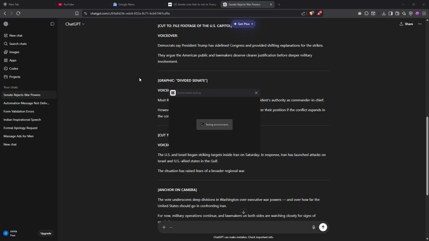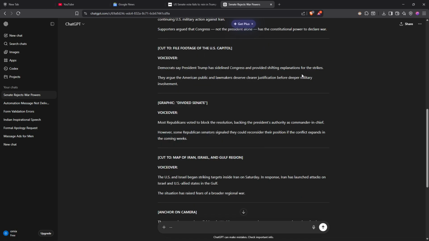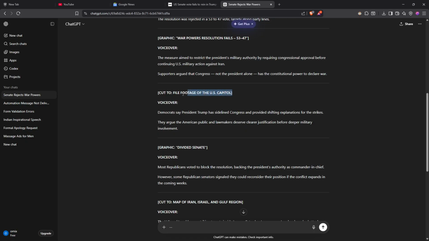So in the editing, you'll basically have to add the voiceover and combine it with the visuals that you're going to add. Because as we said in the scripts, ChatGPT is very good right now. It's helping you, it's giving you examples of cuts, it's showing you what to do. So basically, you'll need to add some relevant visuals with the voiceover, some screenshots of a news topic, and the